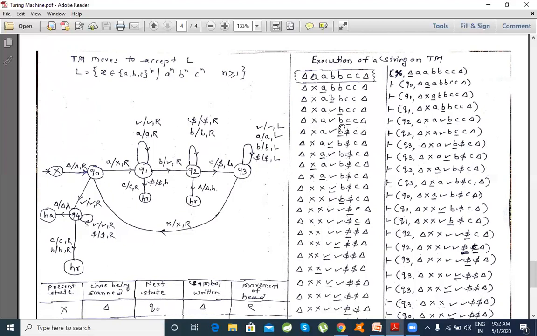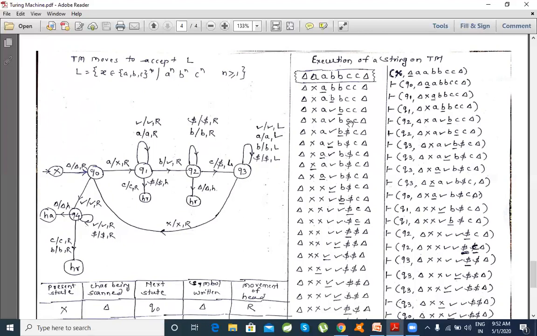This B is replaced by the same B, and the head moves right. Now the underneath character is C, which is expected to be seen by the logic.